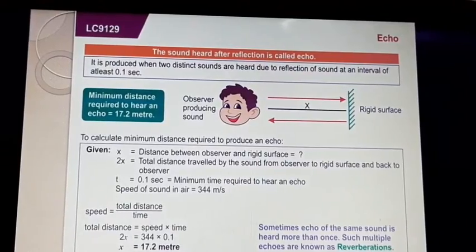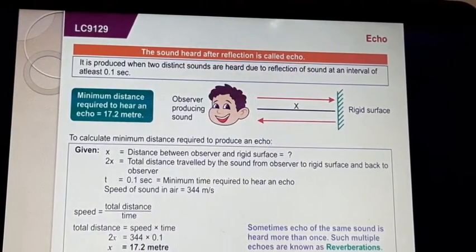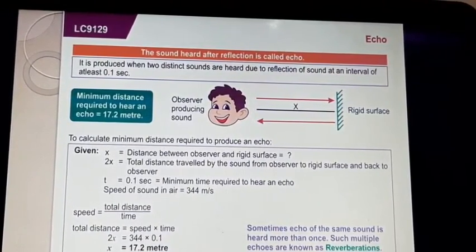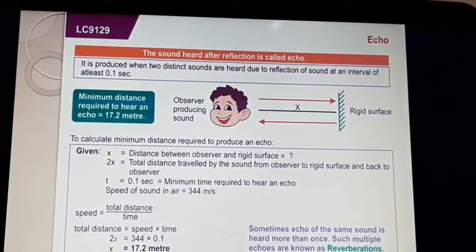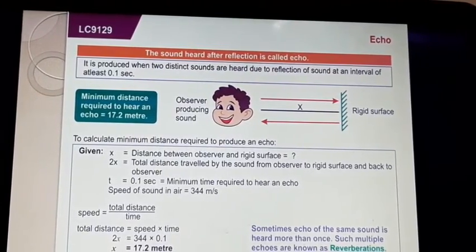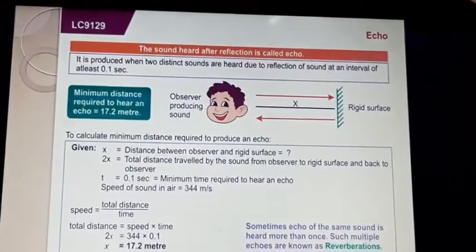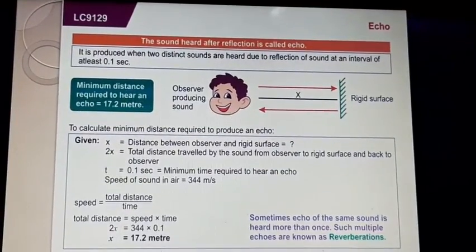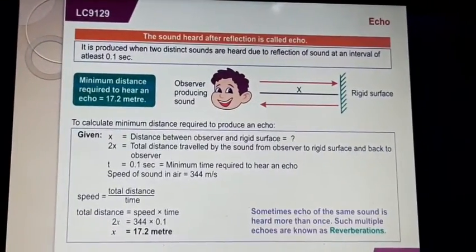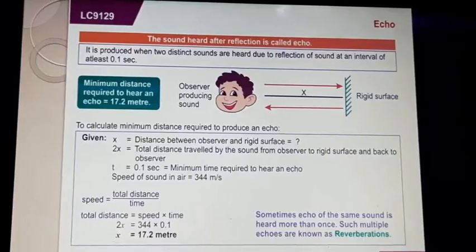It means from here, student, we are getting one condition. What conclusion did you get? That to hear the echo, the minimum distance between the observer and the reflector should be 17 meter in air.